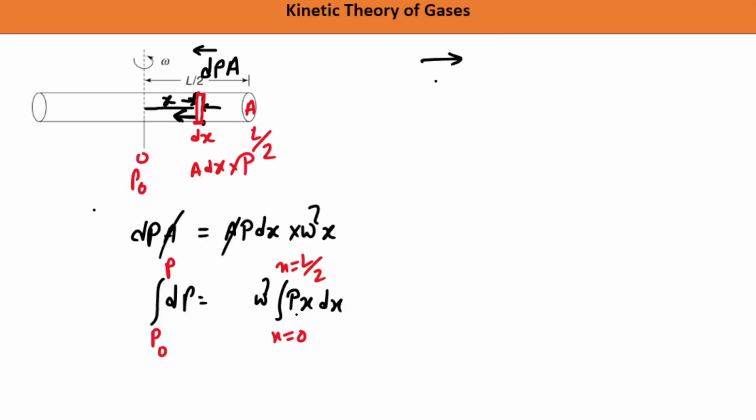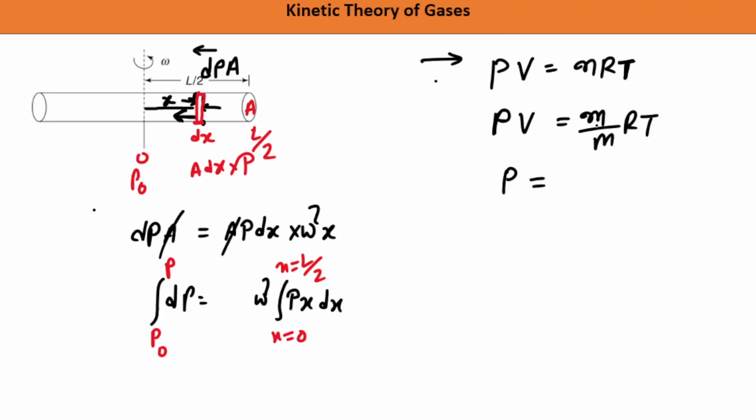And if density is not constant, then in terms of pressure we need to write. So let us do this thing. Now see, PV is equal to what do you write? nRT. Temperature is constant. And n is the number of moles. P is pressure, which is variable. Volume V, let us keep it as V. n you will write as mass by molar mass, and this is RT. So from here P, I mean m by V, that will become density. So density by M RT. So what density do we get? This is PM by RT.